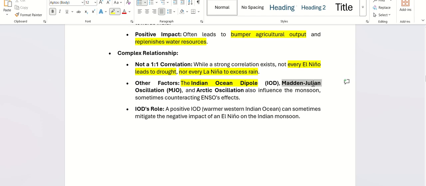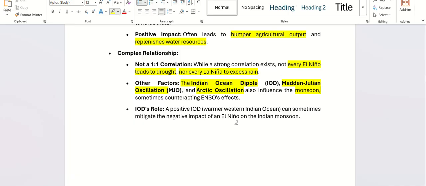We also have the Madden-Julian Oscillation and the Arctic Oscillation, which influence our monsoon. Just as we discuss Walker oscillation and Southern oscillation in this topic, many winds follow these oscillation systems. So our monsoon is solely not dependent on El Nino or the El Nino Southern Oscillation.